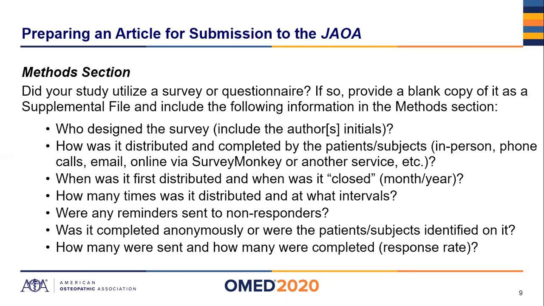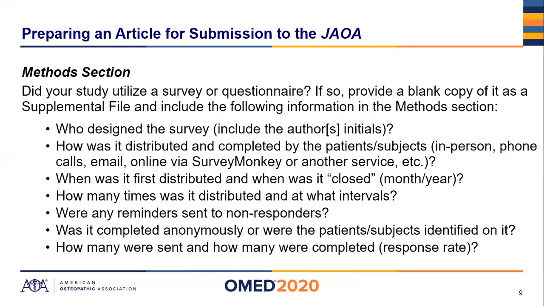And if it was done in person, I think it's important to note who distributed it to them. Was it you, the lead author? Was it an office staff member? Was it a nurse in your practice? I think it's important to understand exactly how the information gathered on the survey was gathered. When was it first distributed, and then when was it closed? Essentially, if a program like SurveyMonkey was used, if an email went out on March 1st and the patient didn't get to it till March 20, was it still open to them?